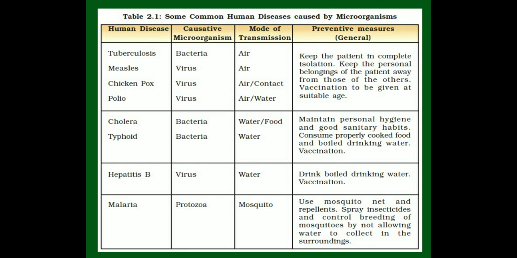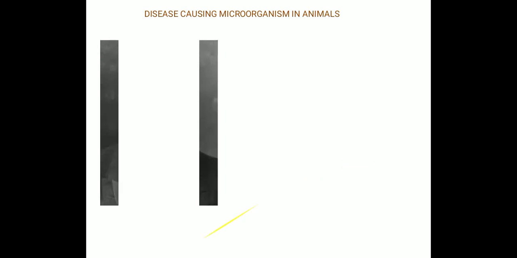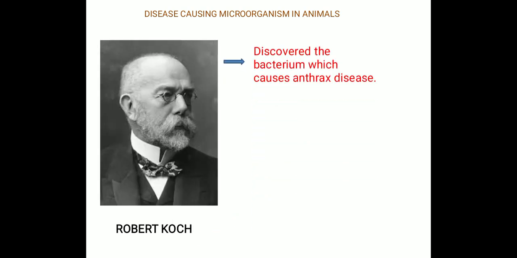Similarly, the other diseases you can also see. What care or prevention we have to take is also mentioned in general. I think it is clear. Okay, this we were talking about human beings. Even some diseases in animals are also caused by microorganisms. The disease causing microorganism was discovered by this scientist, Robert Koch.